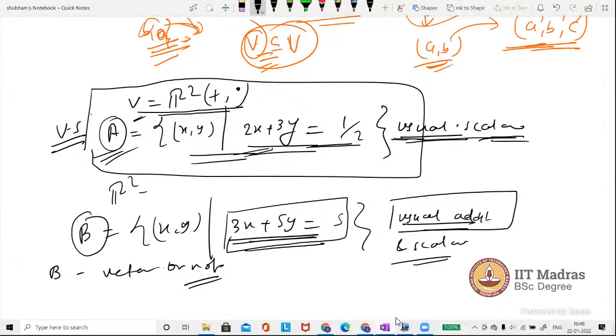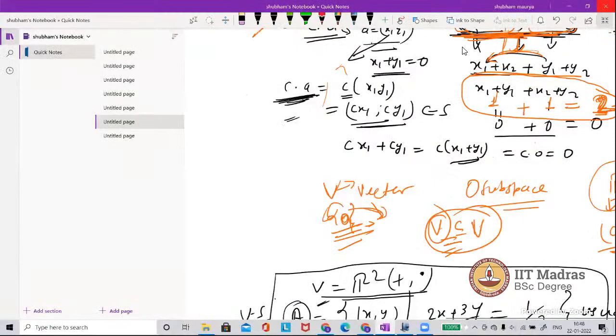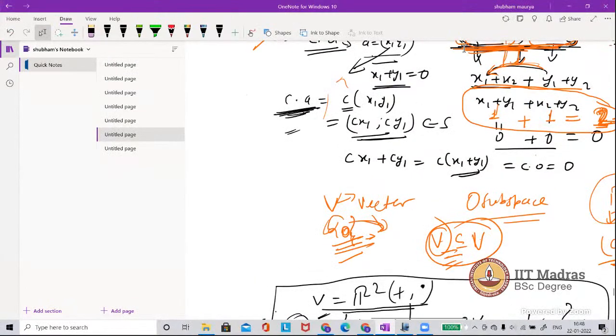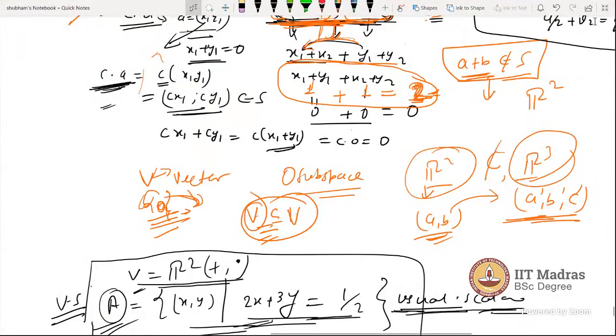Sir, my question is, the zero vector of a vector space should also satisfy the operations, right? If a zero vector exists for a vector space, it has to satisfy the operation, right? Yes, actually, that's the main point.